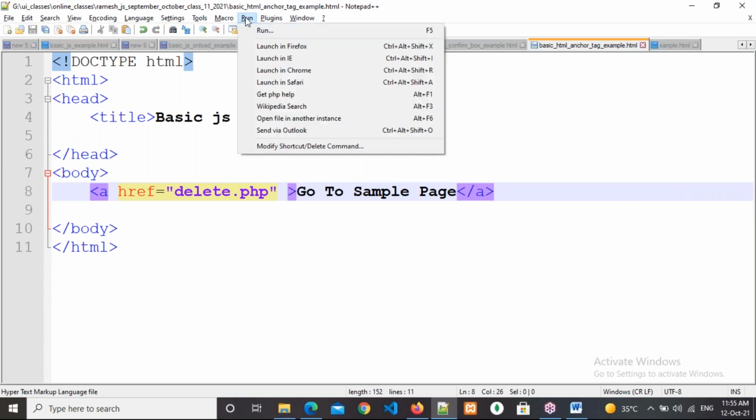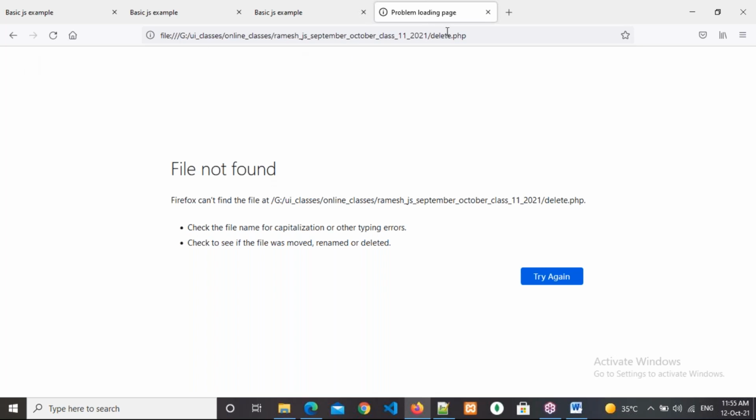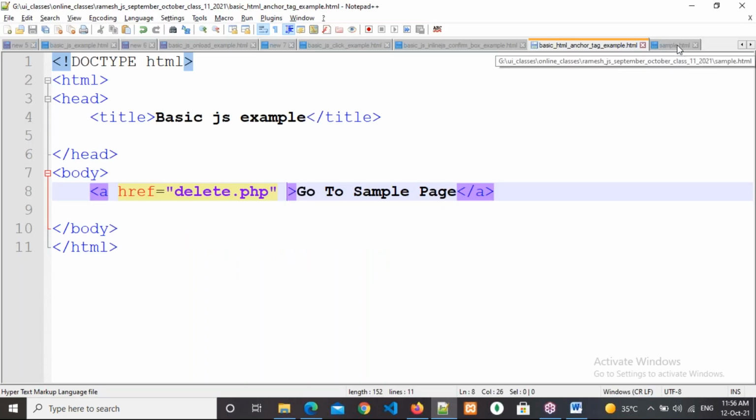First I'm executing the anchor tag page. Go to sample page, right? You are able to see it or not? Right. Now I am clicking on this link. Where am I going? To the same page, but where should I go? Sample.html, right? See, we are already in the anchor tag page. We should go to the sample page. So where is sample.html available?